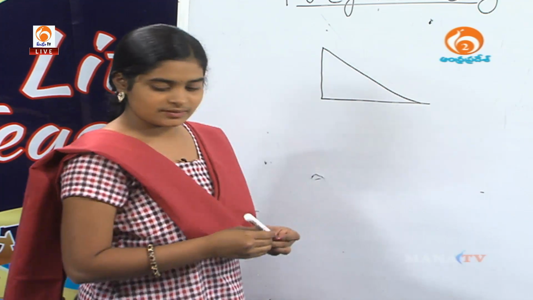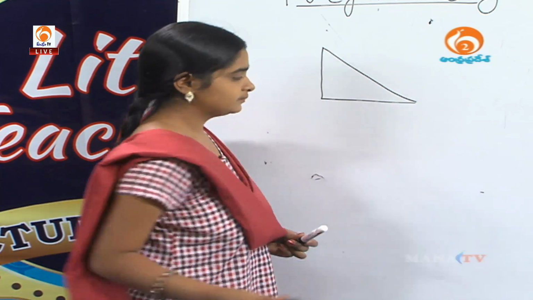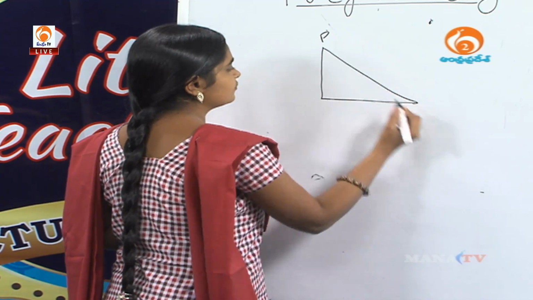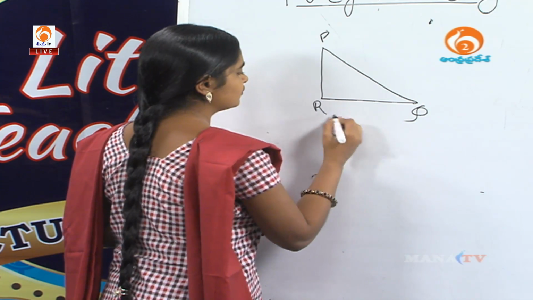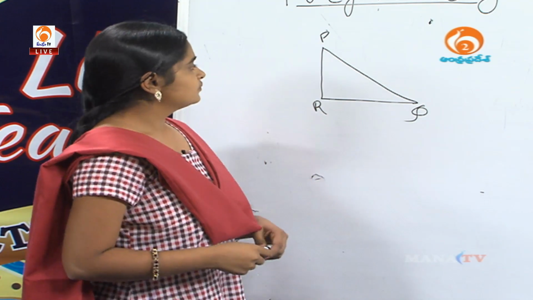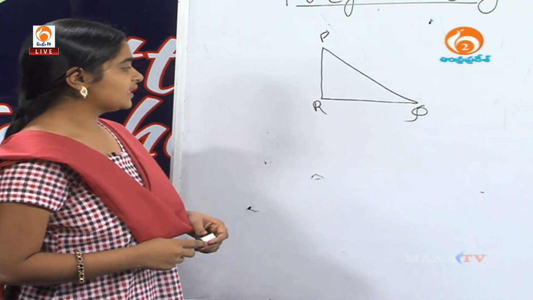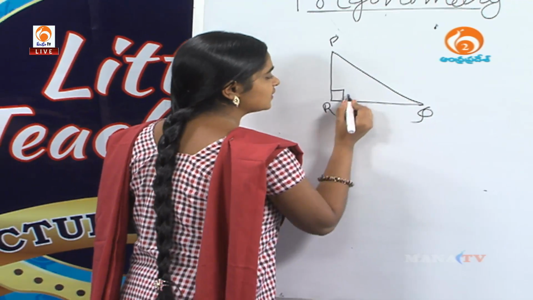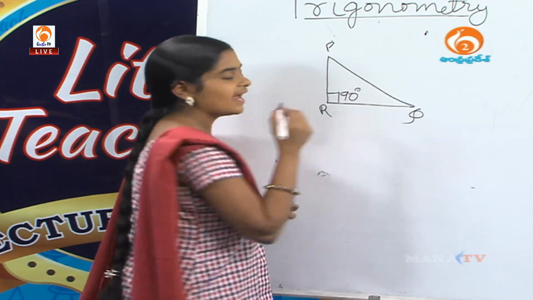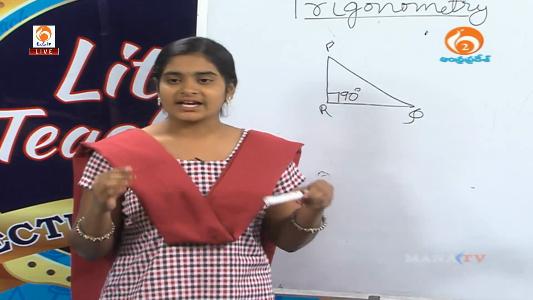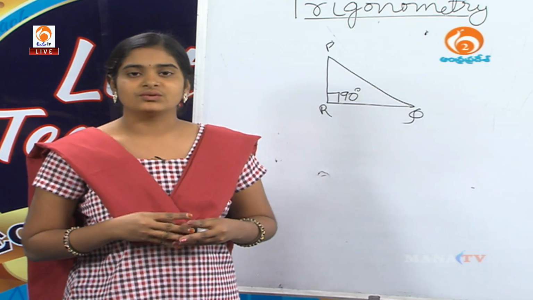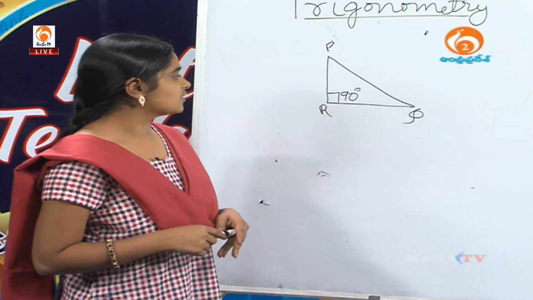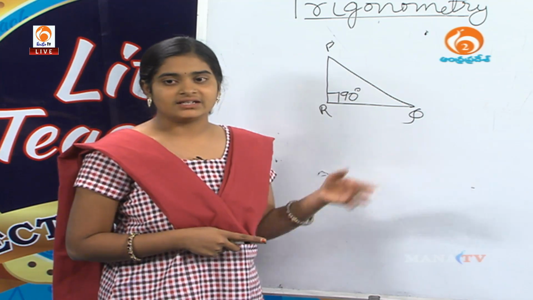That means this is the right triangle. At R we have a right angle, that means 90 degrees. A right triangle is nothing but a triangle which contains a 90 degree angle at one of the 3 angles. So, it is called a right triangle.